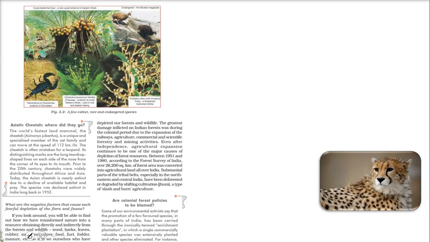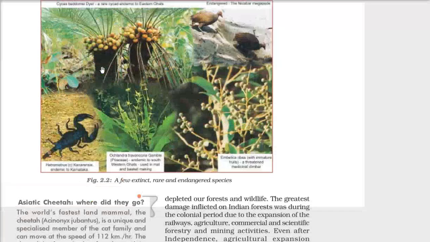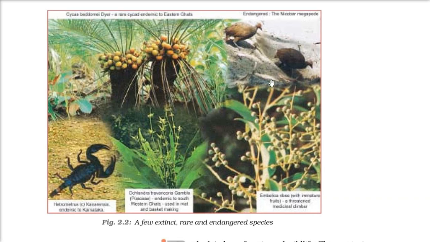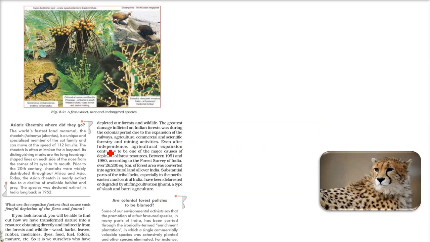So let me show you some more pictures because it is very important to understand through pictures what all is being finished. For example, these are the Nicobar, these magpods. They are already finished. This is used for making mats, baskets, and this is also a simple plant that had medicinal properties. They are also extinct, rare and endangered species.